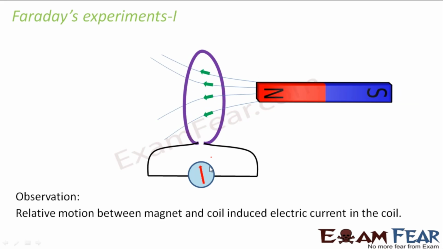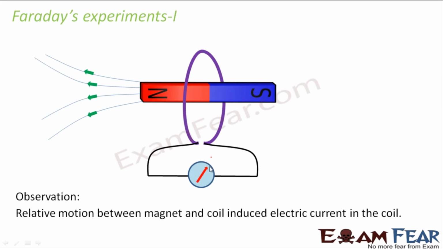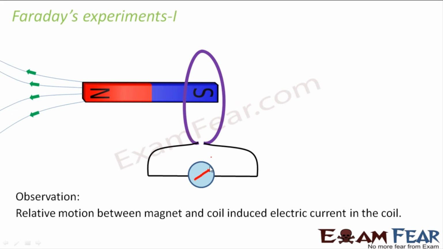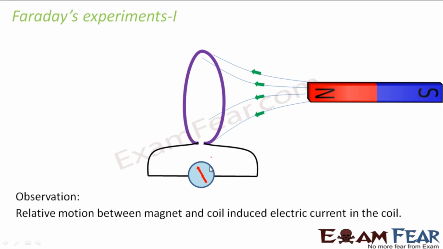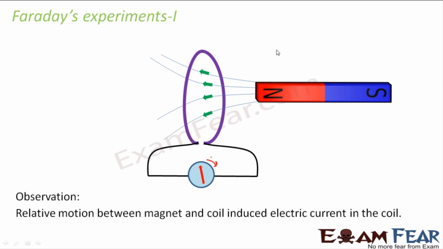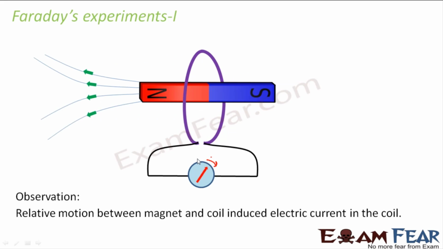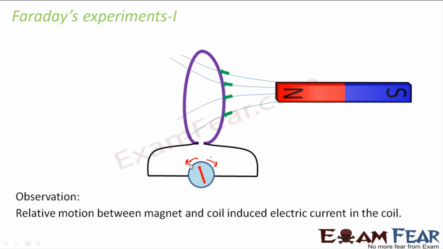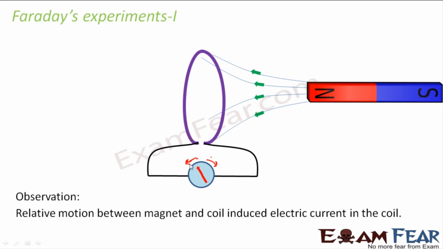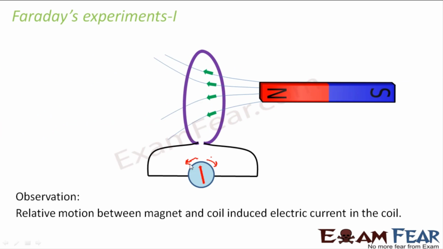Again, he observed that when he reverses the north and south pole of the magnet, the same deflection effects were observed but in the opposite direction. For example, right now the north pole is facing towards the coil, so when it is coming near, the deflection is occurring in this direction. But if he reverses the north pole and south pole and brings it near, then the deflection will happen in this direction. So if we reverse the poles, the deflection also gets reversed. When the magnet is brought nearer and when it is taken away, again the deflection gets reversed.